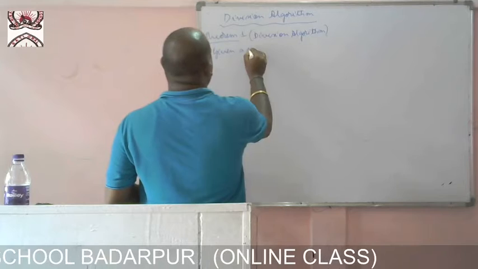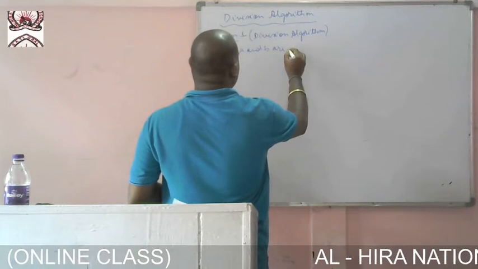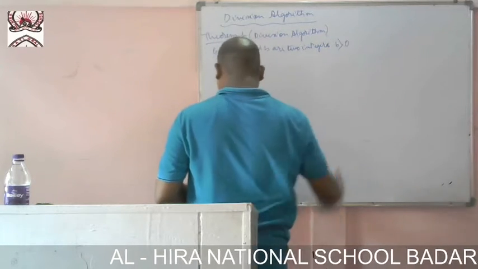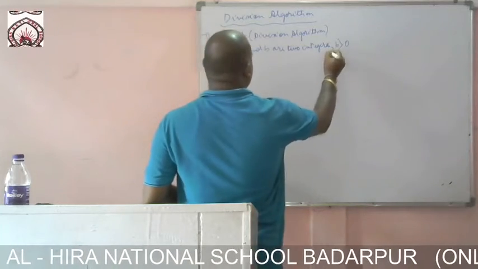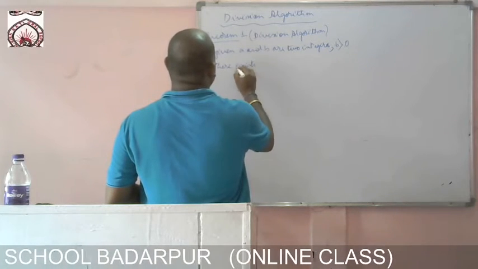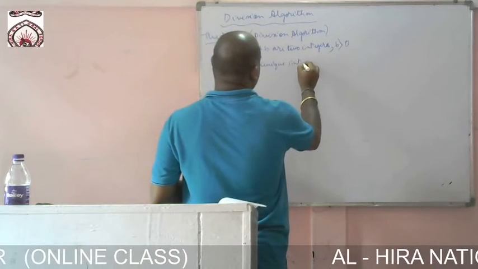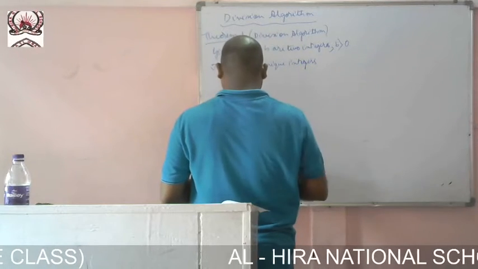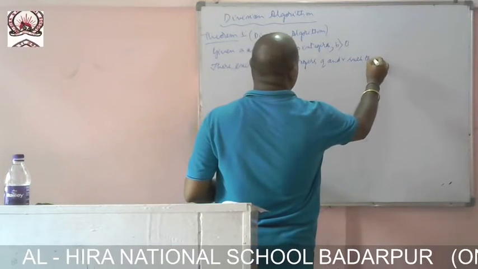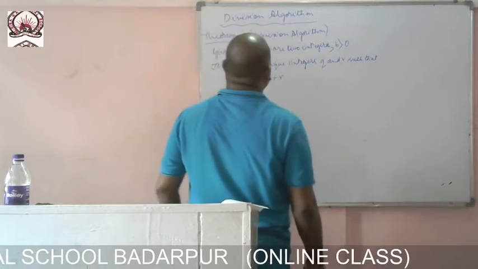Given a and b are two integers, b greater than 0, there exist unique integers q and r such that a equal to bq plus r.